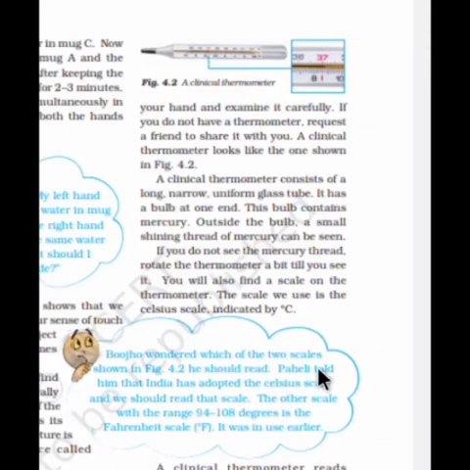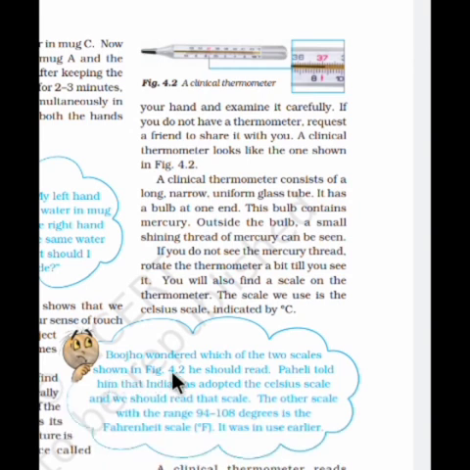Bojo wondered which of the two scales shown in the figure he should read. Pehli told him that India has adopted the Celsius scale and we should read that scale. The other scale, with the range 94 to 108 degrees, is the Fahrenheit scale. It was in use earlier. It means we have to use the Celsius scale. Degree Fahrenheit is also one scale of heat measurement.